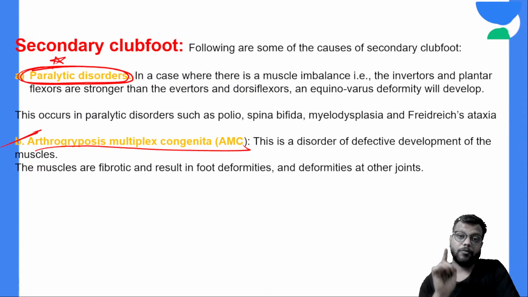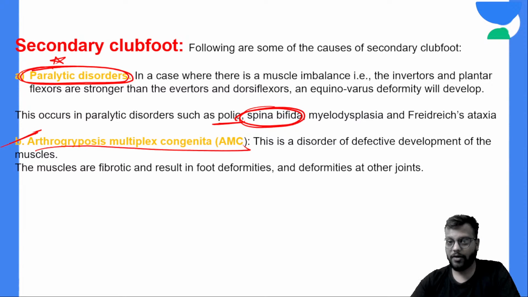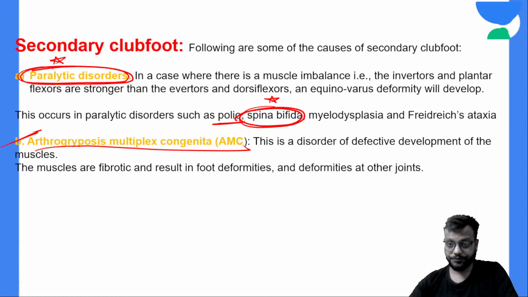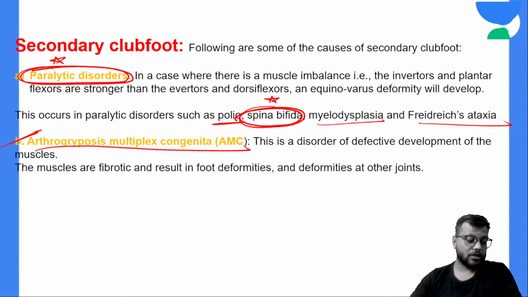What you most need to remember is polio and spina bifida. Especially spina bifida patients are very frequently associated with the clubfoot. So polio and spina bifida are very important. Apart from this, myelodysplasia and Friedreich ataxia are also associated. In paralytic disorders or secondary clubfoot also, the most common will be an equinovarus deformity.